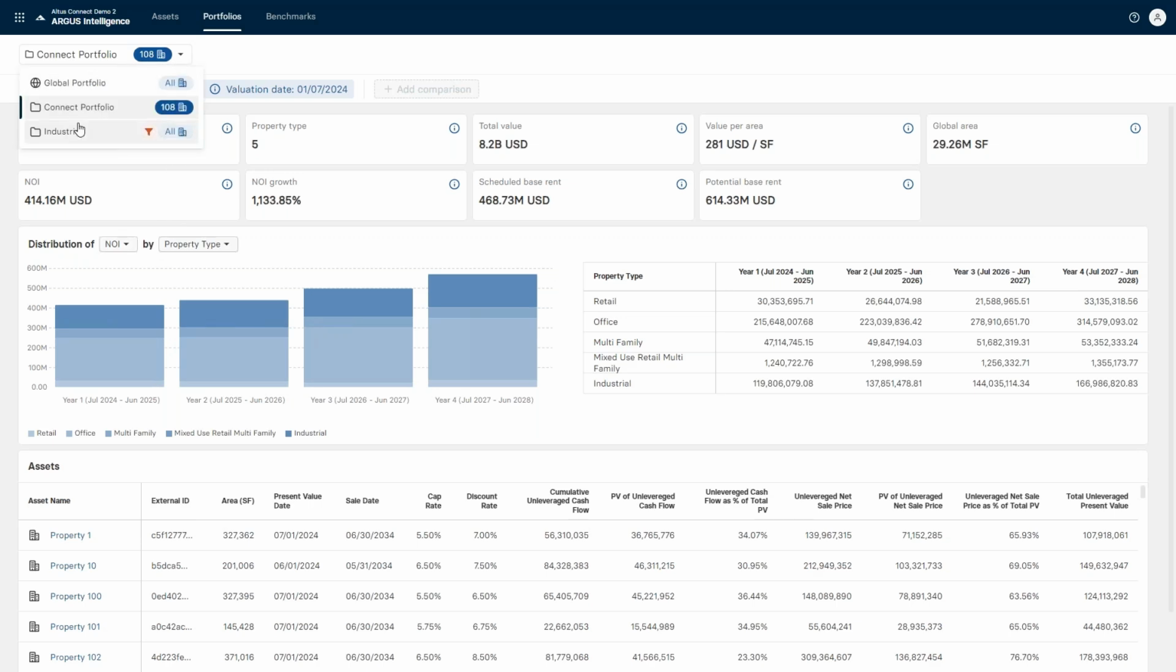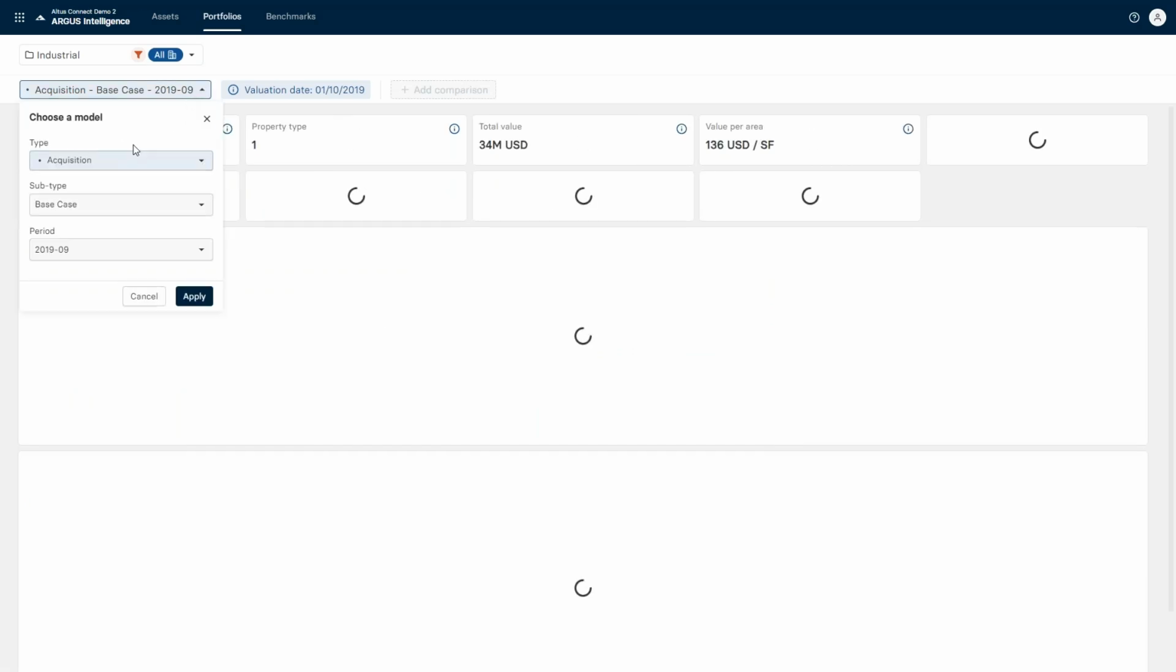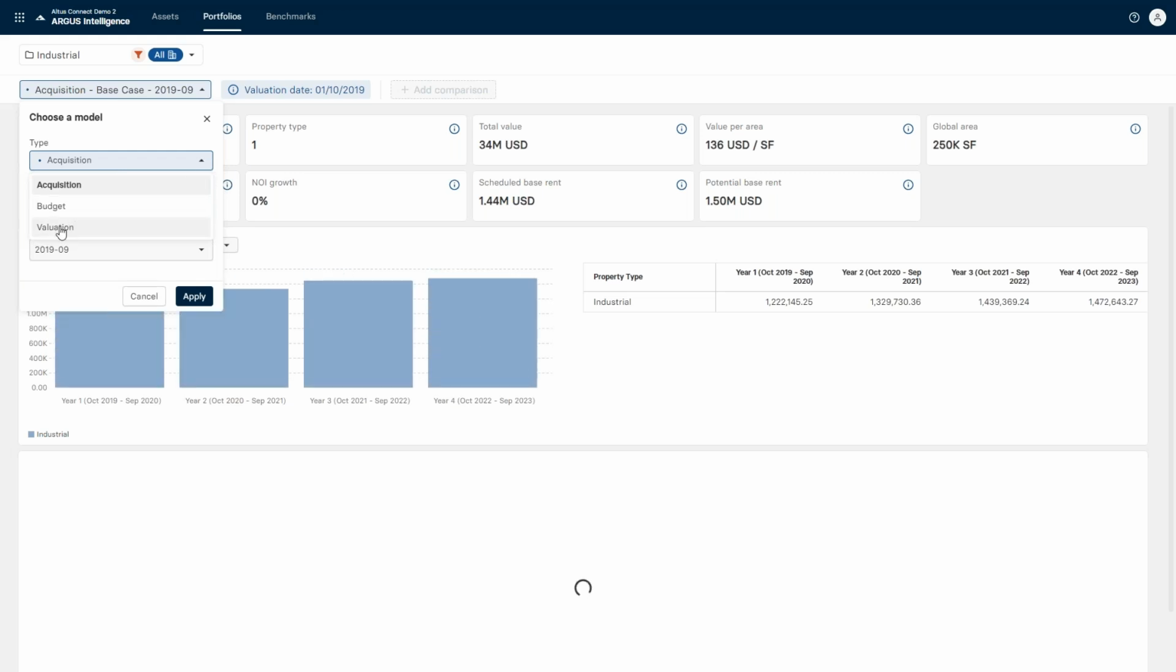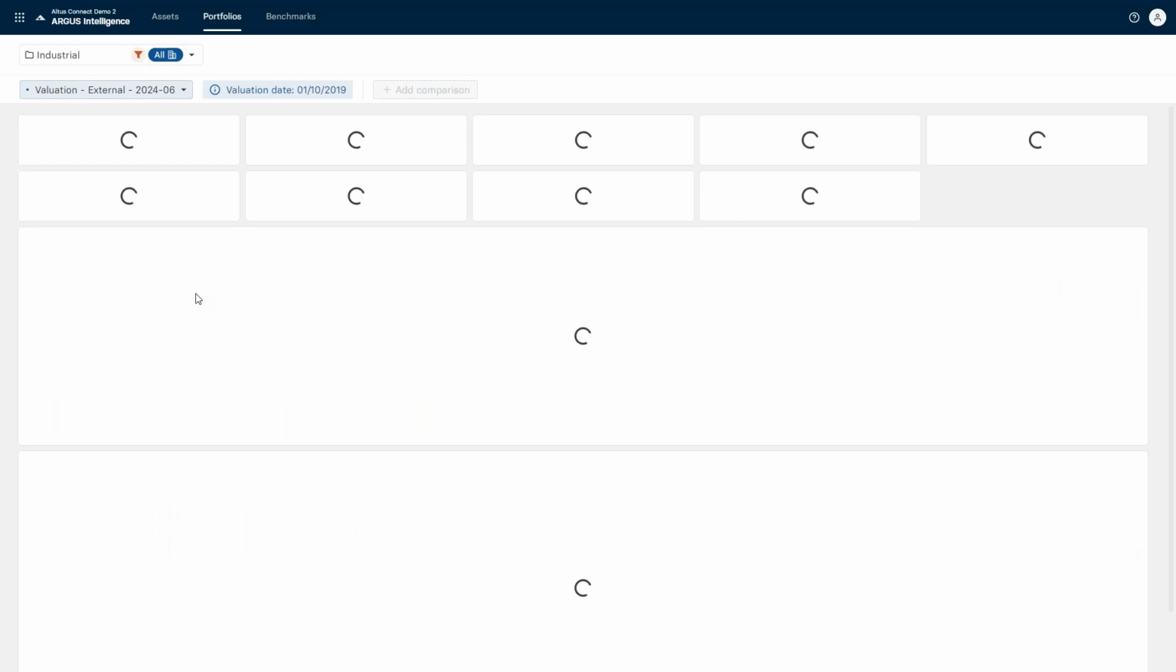Versus I can go and look at that industrial portfolio, and it's going to look a little bit different. My industrial portfolio, notice I do have other cases. So I have an acquisition example here, but I also have budgets and valuations. So if I wanted to say, show me just the budget models for my industrial properties for that same period we were just looking at, we can see this where it's dynamically narrowing it down. So it's looking at those 110 assets we had earlier. Of those, 49 are industrial. And now all of my metrics will update based on that selection.